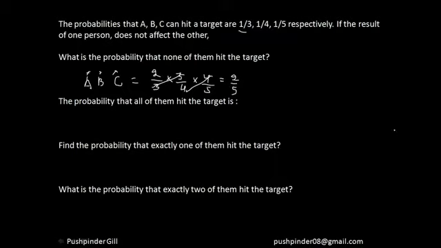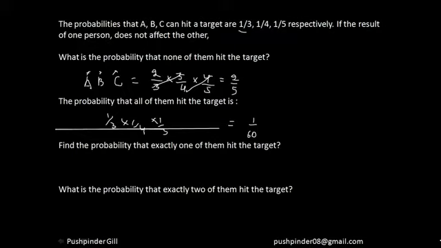So if you see, this and this get cancelled, and the probability that none of them hits the target is this, right? Now we have to find the probability that all of them hit the target, that A hits the target, B hits the target, and C hits the target, which is nothing but the multiplication of all the probabilities, which is 1 by 3 into 1 by 4 into 1 by 5, which is equal to 1 by 60, right? I hope everyone understood.